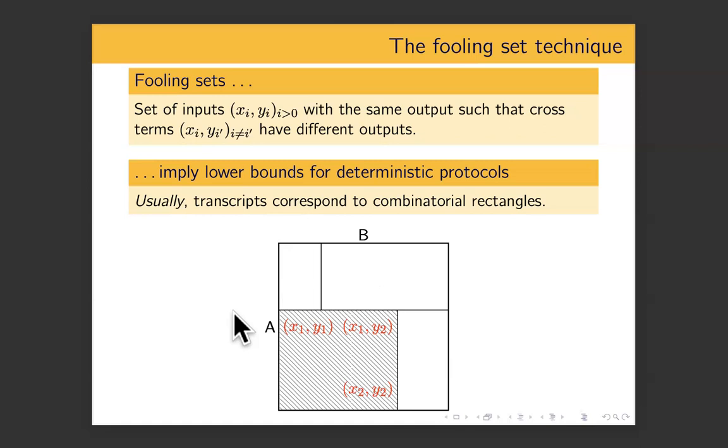Why? Suppose you have this rectangle that has two pairs. Suppose it has (x1, y1), and it has (x2, y2). Then because this is a rectangle, it also must have the cross pair (x1, y2). And we know from the definition of fooling set that the output for (x1, y2) is different from the output for (x1, y1) and (x2, y2). But the outputs cannot be different if they're in the same rectangle. So this is a contradiction. So you get that if you have a fooling set of size s, then you must have at least s rectangles, which means you must have at least a length of log s. A fooling set of size s implies the length lower bound of log s.